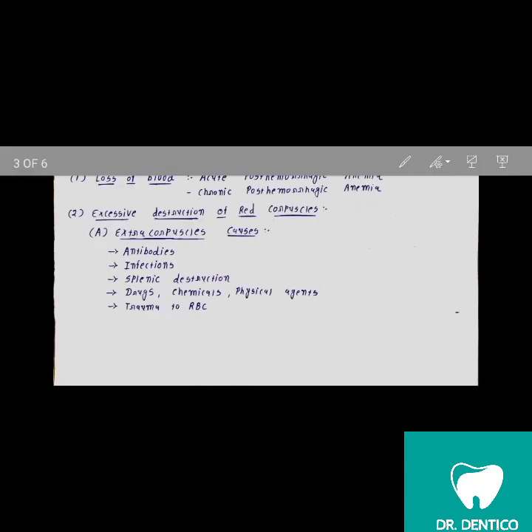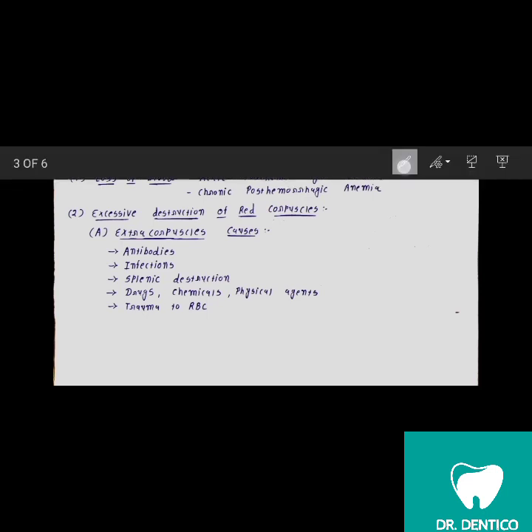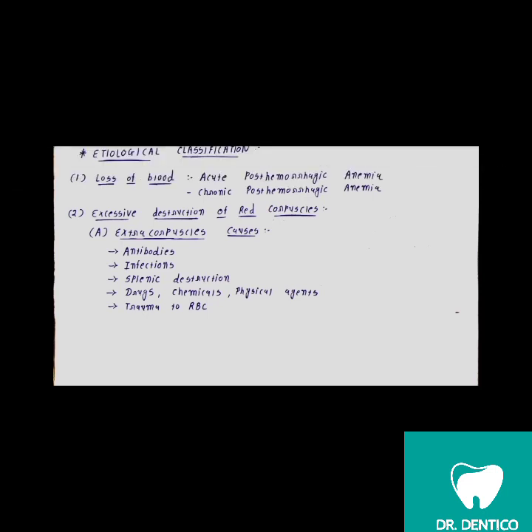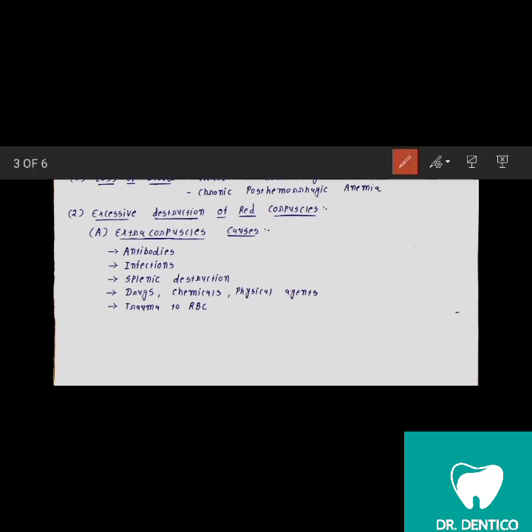Now the etiological classification. First is the loss of blood. So blood loss, it means hemorrhage occurs. So after hemorrhage, post hemorrhagic anemia will happen. It can be for short time or it can be for long time. So if it is short time, it is acute post hemorrhagic anemia. If it is long time, then it can be chronic post hemorrhagic anemia.